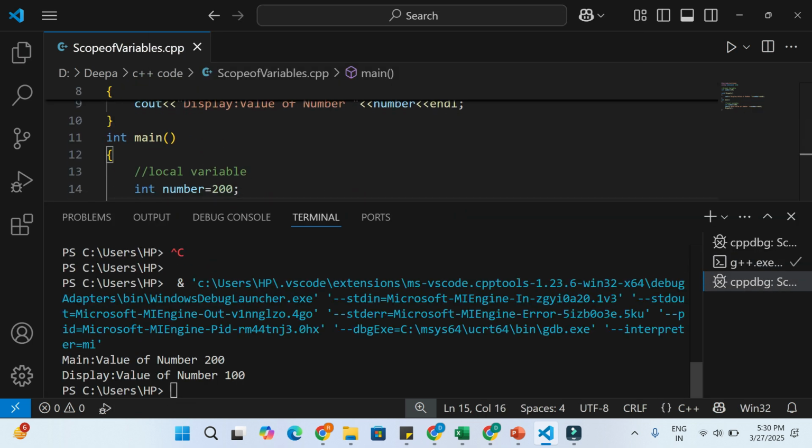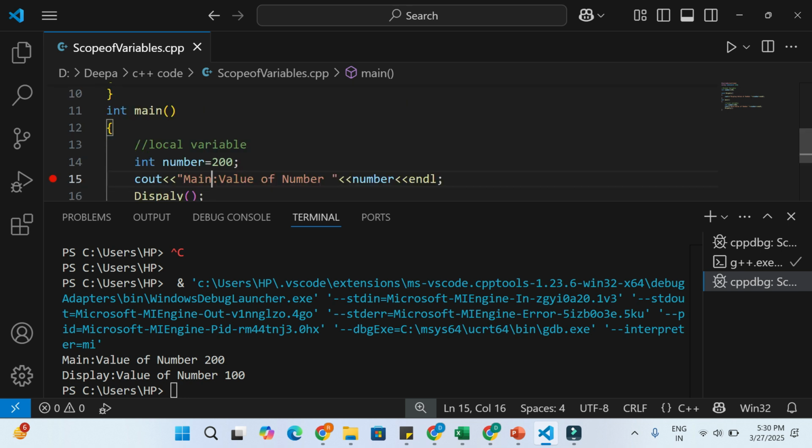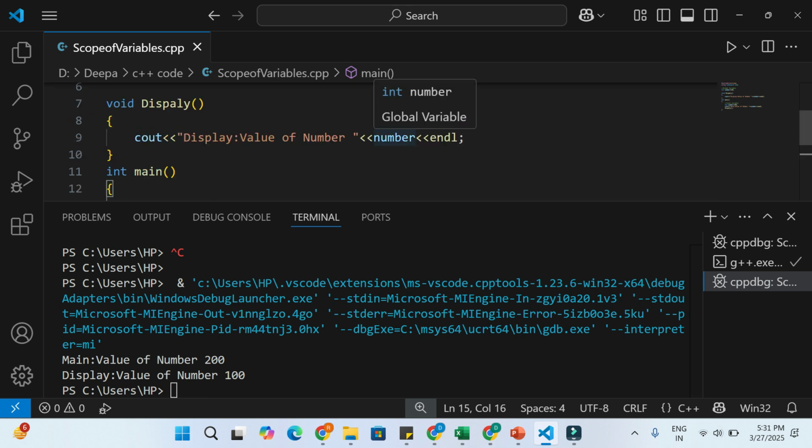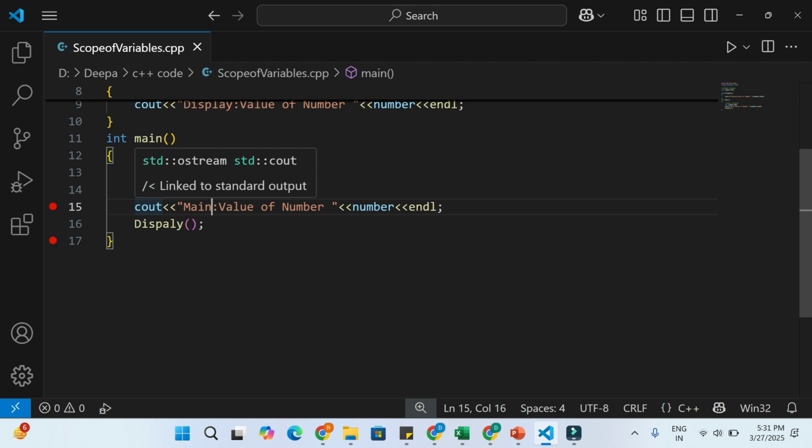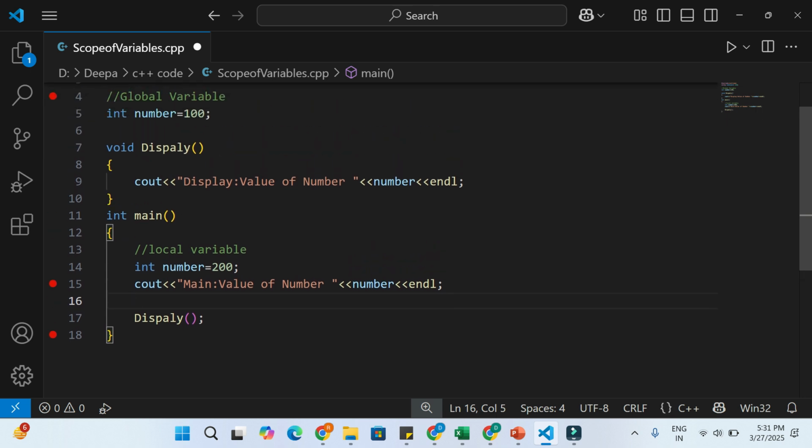We can see here in the main function the value of the local variable has been printed, and in the display function the value of number is equal to 100, which means the value of the global variable is printed. So this is clear, it means within a block, instead of considering the global variable, it considers the local variable first. Now what if I want to access the value of the global variable in the main function? Actually, the local variable hides the visibility of the global variable in the main function.